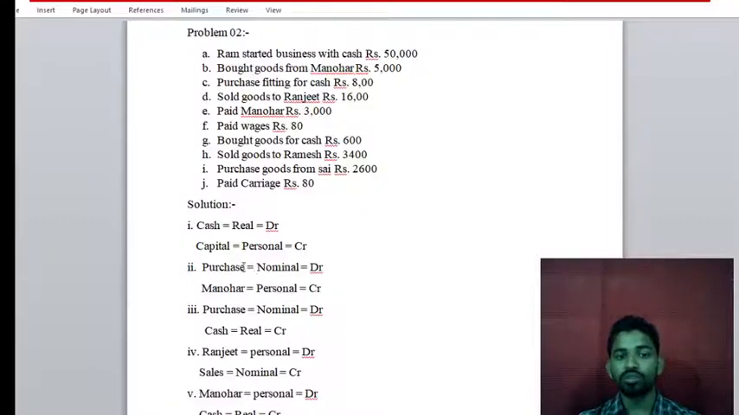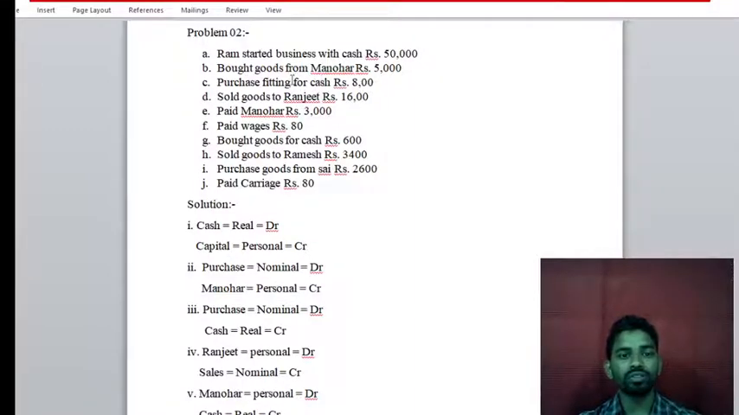This business is going to purchase, which means cash goes out from the business, it is an expense for the business. So this is the debit. Now how is Manohar a credit? Because in the personal rule, debit is the receiver, credit is the giver, and Manohar is giving goods to the business. That's why he is a giver, and that's why it is a credit. Is it clear?